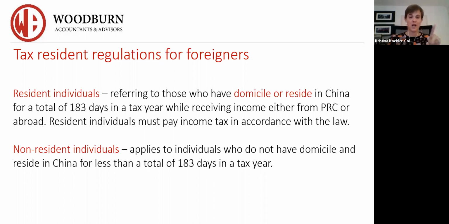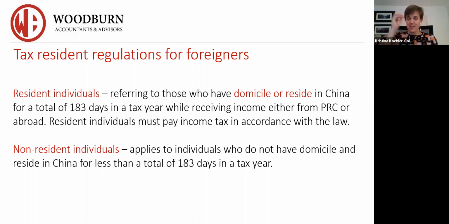So there are 2 types of taxpayers for foreigners, namely resident individuals and non-resident individuals. The length of residence used to distinguish between the 2 groups is adjusted to 183 days versus a full tax year previously. Okay, so previously it used to be 365 days, now it's 183 days in a tax year. And a tax year is a calendar year, that's the fiscal year, it's January 1st to December 31st.